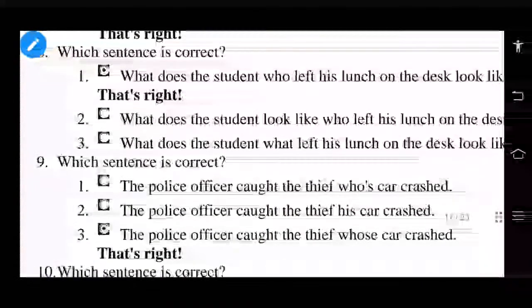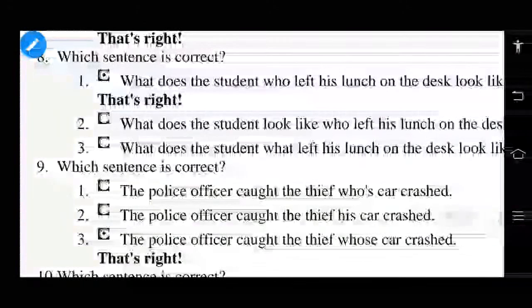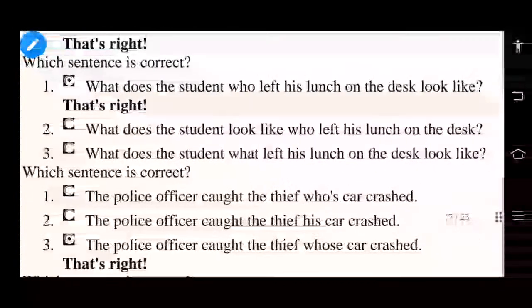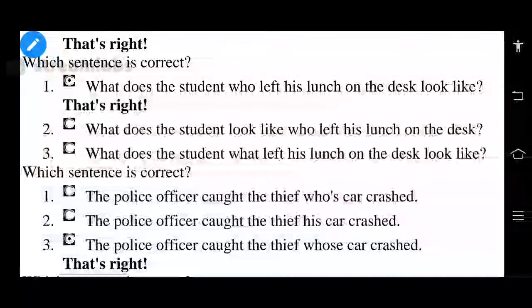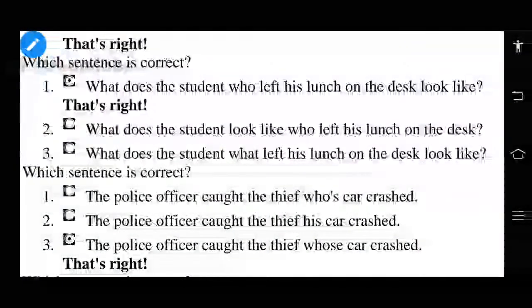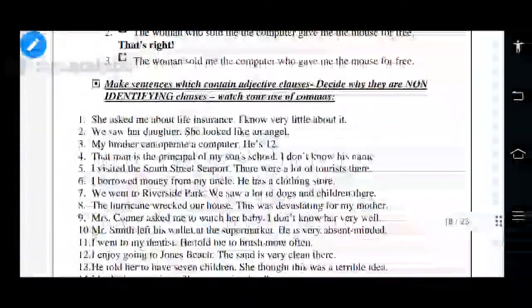In the eighth sentence: what does the student who left his lunchbox on the desk look like? What does it look like who is lunch on the desk? Out of these three sentences, which sentence is the correct one? Okay, right. So very nice of you.